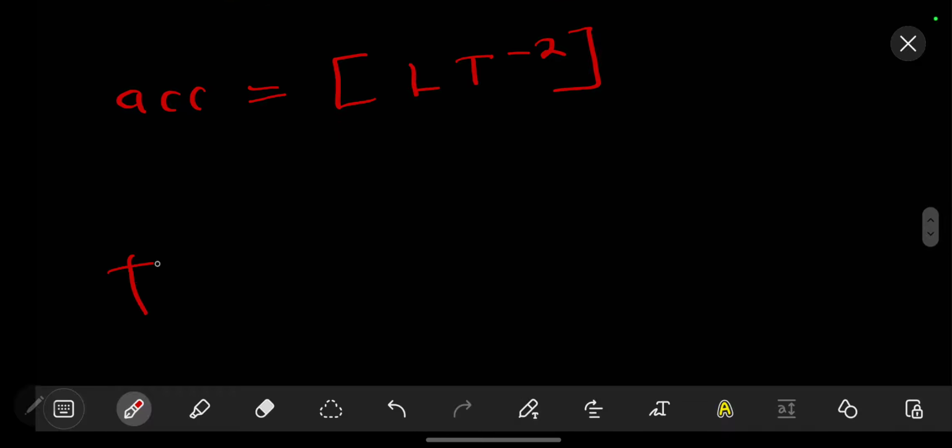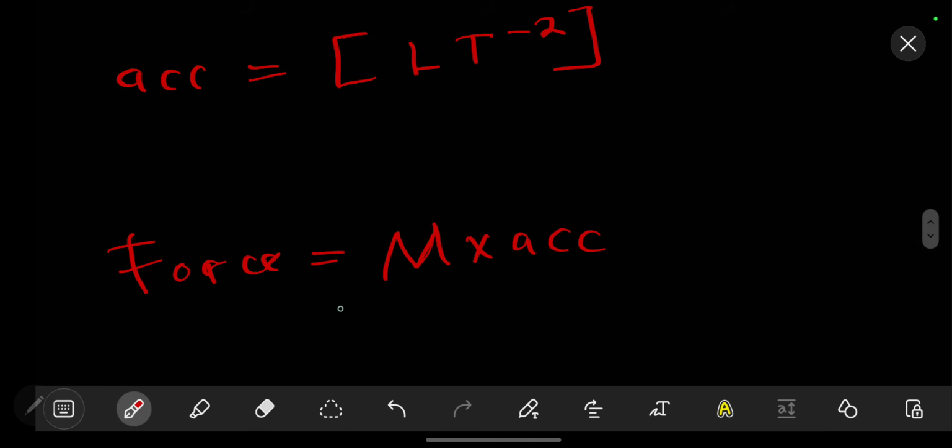We can also define our force. We can also find the dimensions of our force. So we have the force is equal to the product of the mass times the acceleration according to Newton's second law. So mass times acceleration is equal to force.